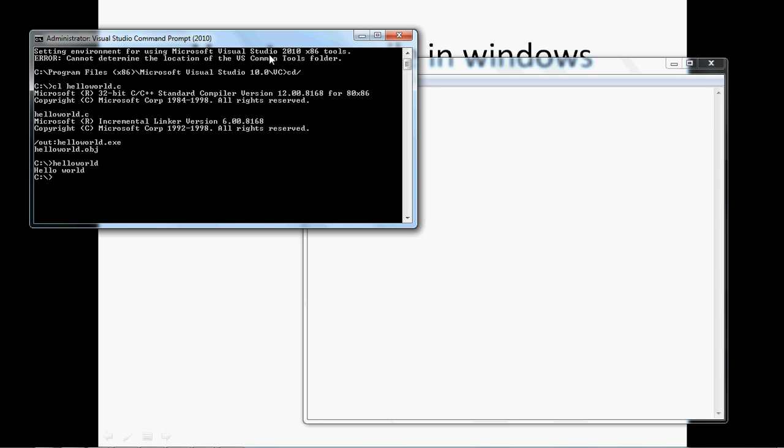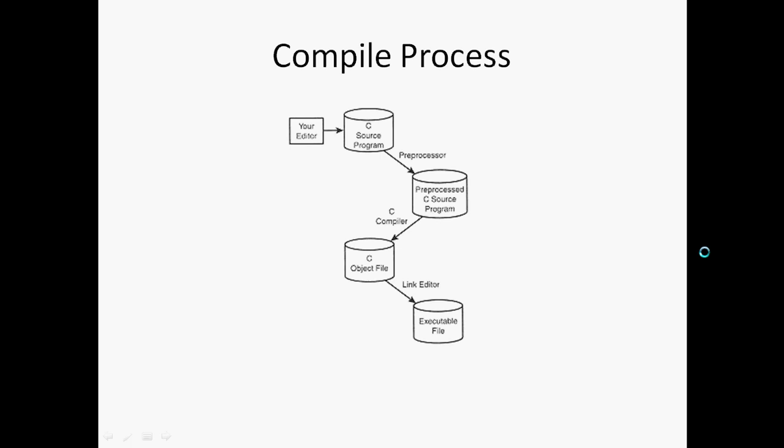Now let's talk about how the compile process works. First, we used our editor to write the C program.